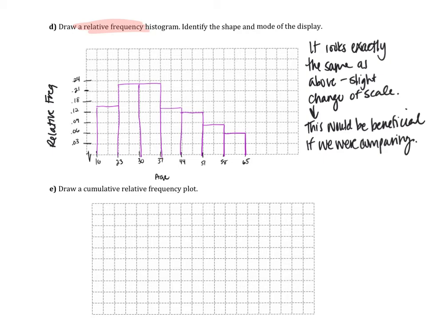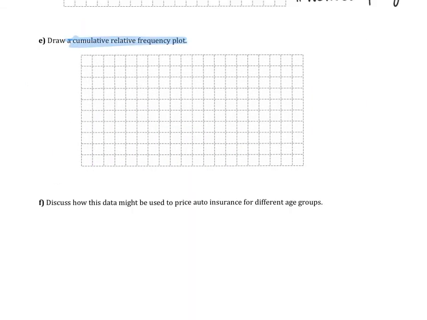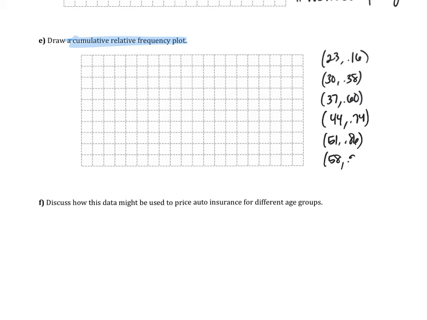All right, now we're going to go ahead and use that information above, same table, to draw a cumulative relative frequency plot. Remember, for a cumulative relative frequency plot, your points are the upper limit and the cumulative relative frequency. Upper limit of the interval and the cumulative relative frequency. So I'm going to just list out my points here so that we're ready to go. So there's my points. Now I can plot them.